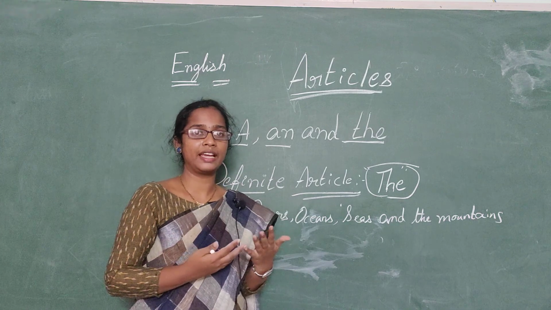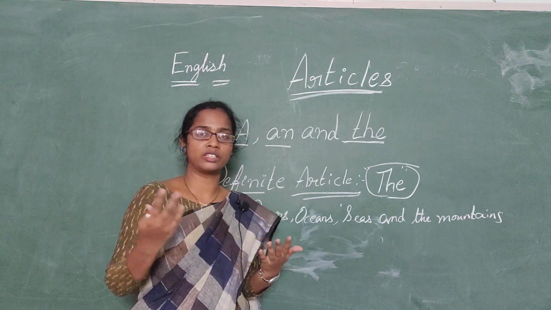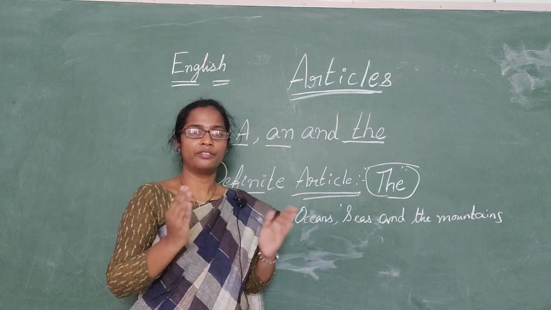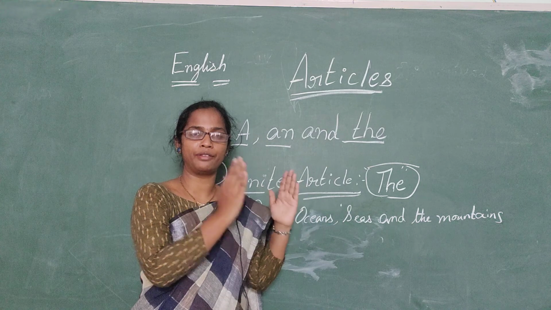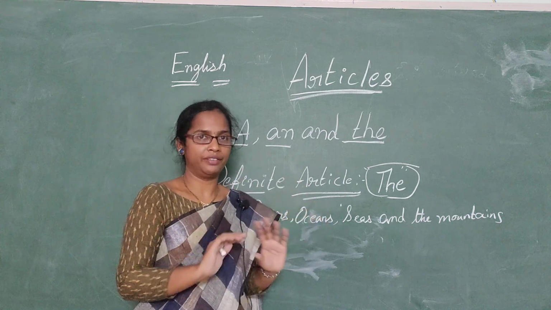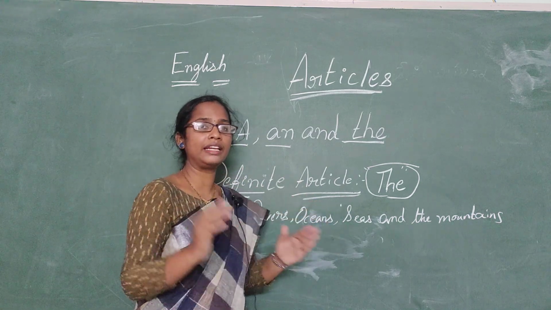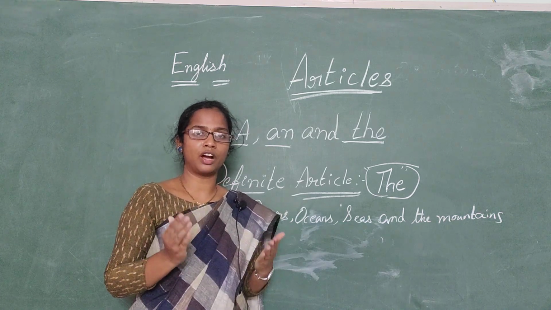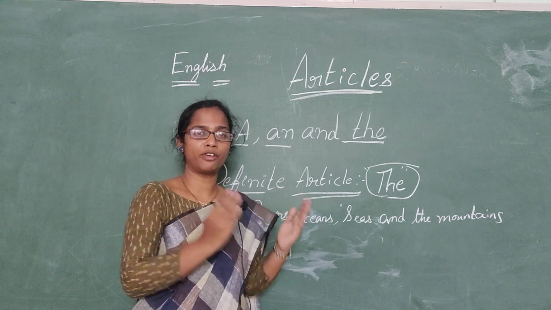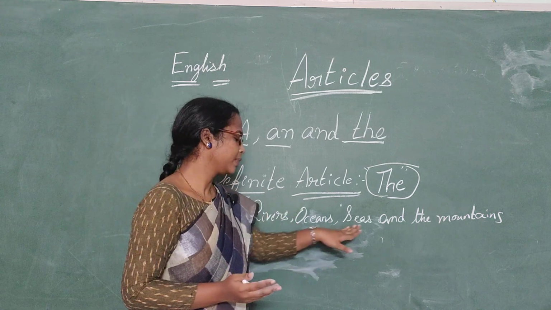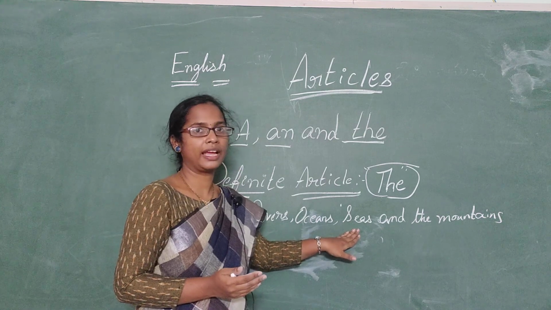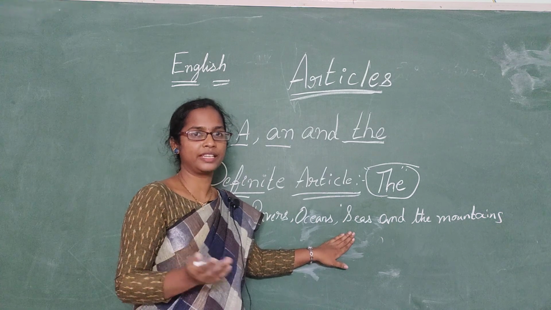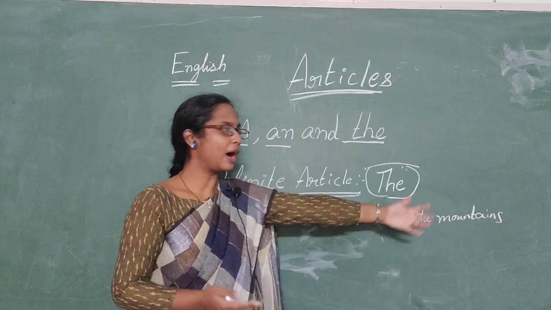The Penna. We can say the Penna, the Ganges, the Krishna, the Kaveri. All these are the rivers. So we can place "the" before the names of the rivers. Coming to the oceans, the Indian Ocean, the Pacific Ocean, right? So in that way we also can place "the" before the names of oceans. Next one is seas. The Bay of Bengal. Bay of Bengal is a sea, right? The Arabian Sea, and mountain ranges.